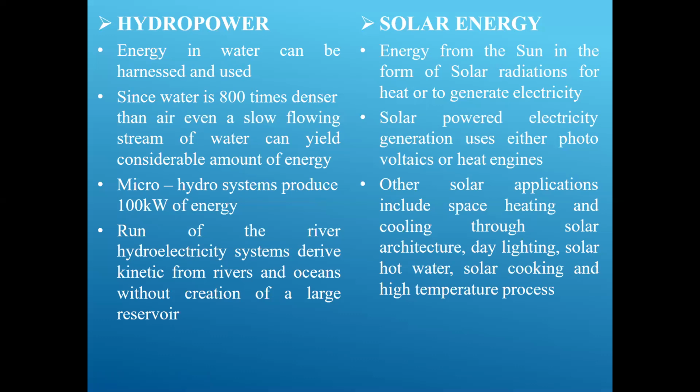In solar, power electricity generation uses either photovoltaic or heat engines. Mostly, solar energy can be harnessed using solar cells, and in solar cells we have the photovoltaic concept. We will be dealing with that in the second unit. Here you can check how it works and what its applications are. While writing about solar and hydropower, you can write this, and we will also show you the videos, in which we have plenty of things we can compare.